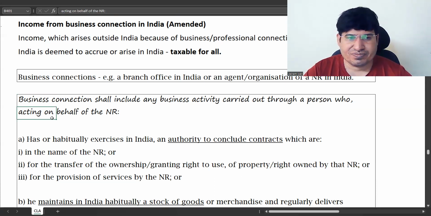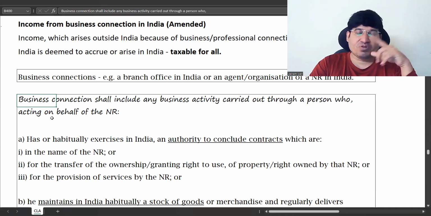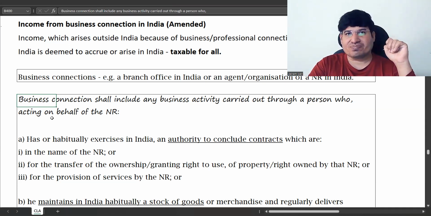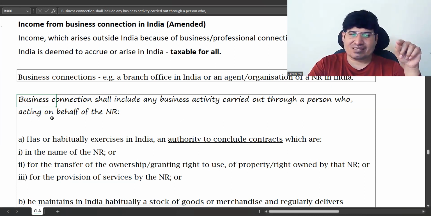This is taxable, but what difference does it make? For normal business, which we saw in the incidence of tax table, the income is outside, the business is outside.